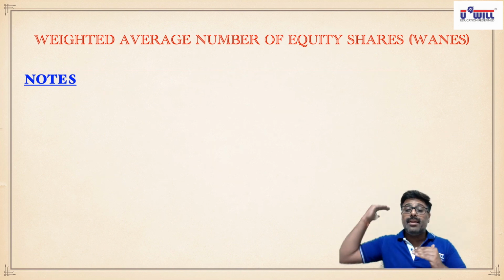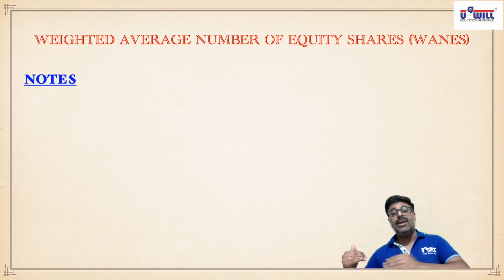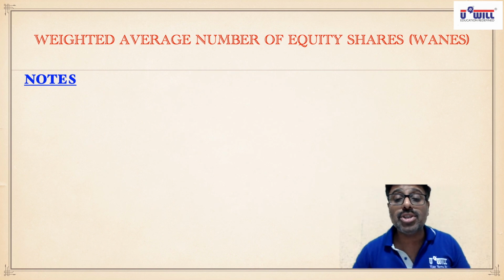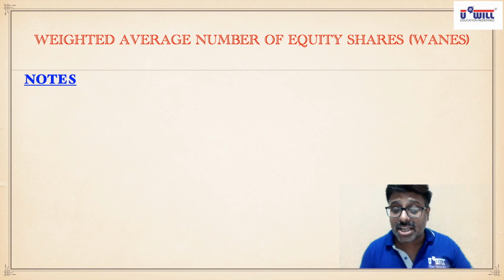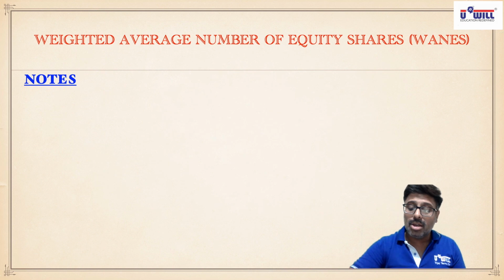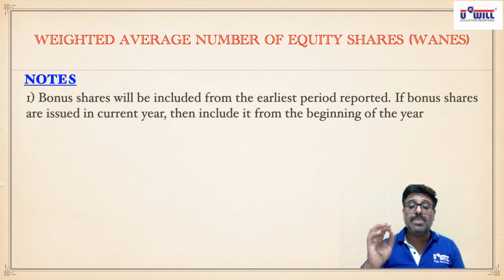Now what will happen? If you include the bonus shares in last year also, last year's EPS will go down. Compared to that, this year's EPS will be more. So correct information about the profitability of the company will go to the shareholders. So what you are supposed to do is that if bonus shares are issued by the company, you are going to include that from the earliest period reported.